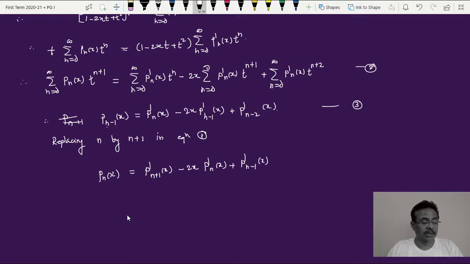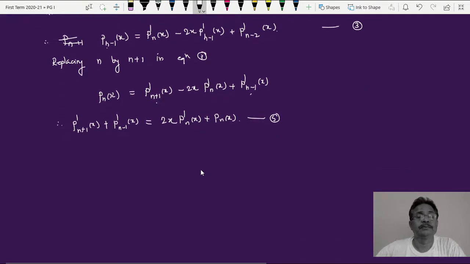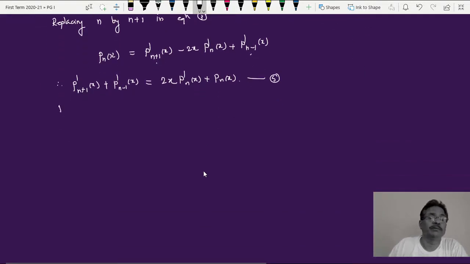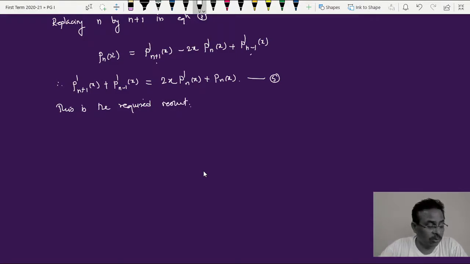And now take both the differential terms, n plus 1 and n minus 1, on the left hand side. So P dash n plus 1 of x plus P dash n minus 1 of x is equal to twice x P dash n of x plus Pn of x, and this is the required result. Okay, no more discussion needed for that.